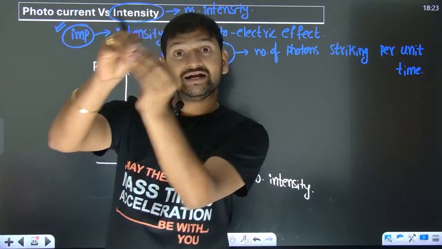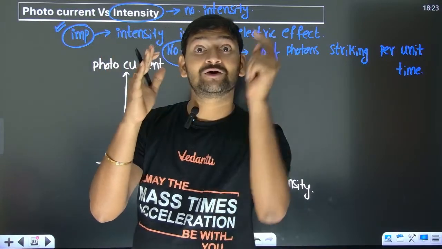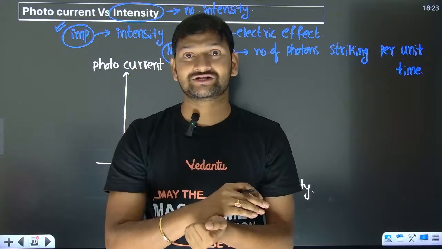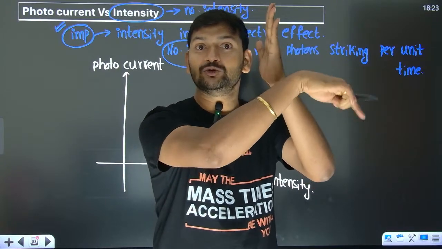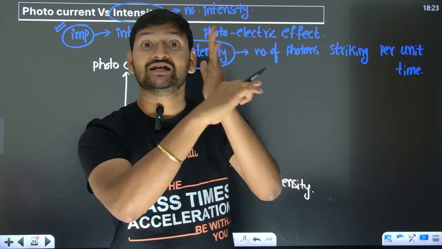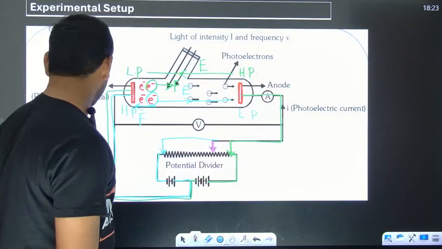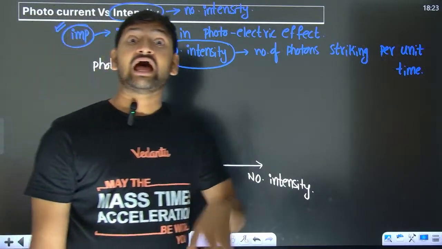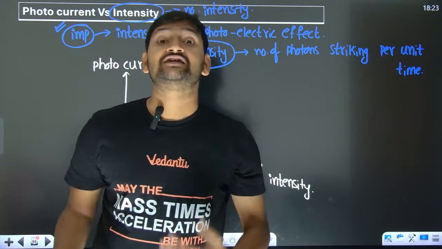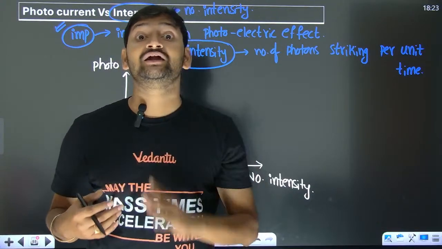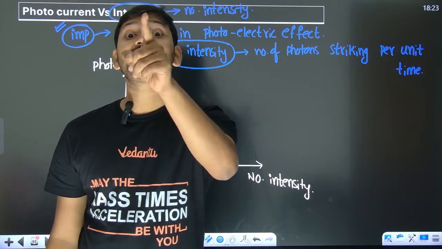So when light strikes the plate, electrons come out. Those electrons which have come out because of the light, we call them photoelectrons. Those photoelectrons travel to the anode, and then they complete the circuit. As a result, the ammeter connected over here will detect some current. And as the current in the ammeter is because of throwing light onto the cathode, we call that particular current photocurrent, because photons are responsible for the current flow in the circuit.